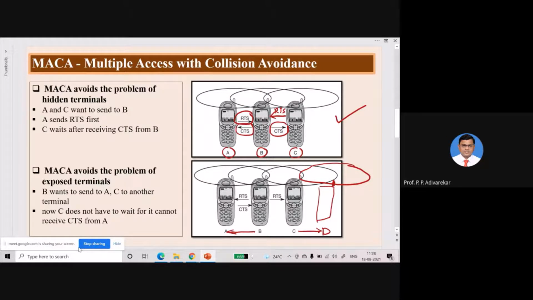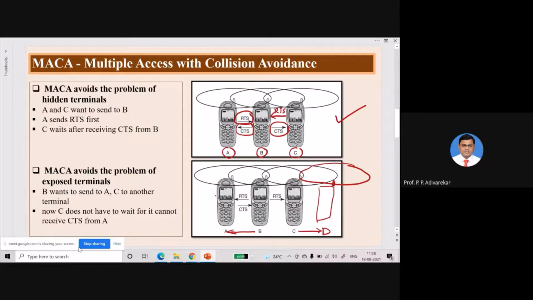Okay, B RTS पैकेट ब्रॉडकास्ट करेगा, दो RTS पैकेट C को भी जाएगा, वो RTS पैकेट A को भी जाएगा. That RTS packet will have the information that with whom that B wants to talk to or B wants to communicate to. तो उसमें एड्रेस लिखा है A का, तो डेफिनेटली C के साथ कम्युनिकेशन नहीं होना है. That means C will be free in that time.